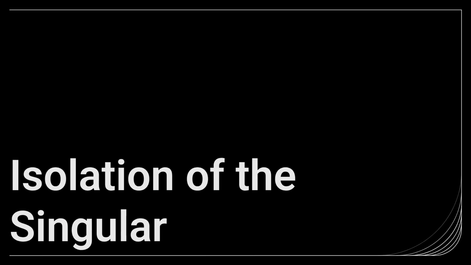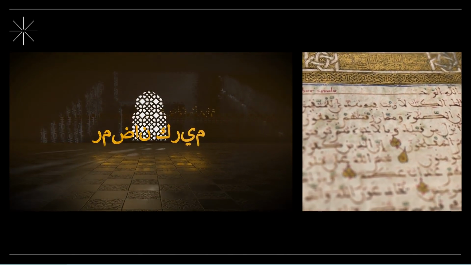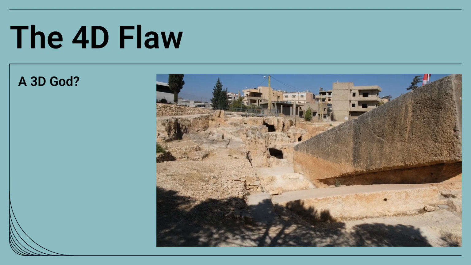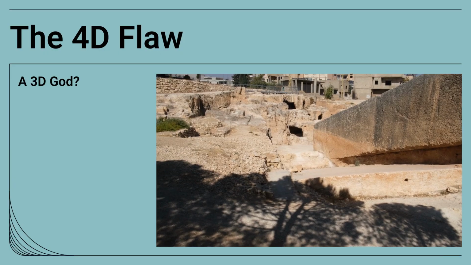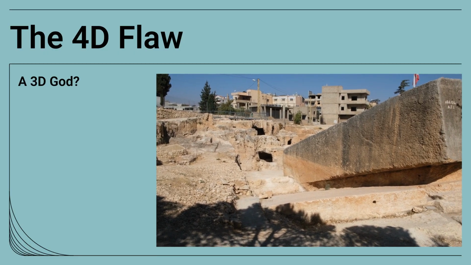Let's first examine the isolation inherent in the singular concept of God. In the doctrine of Tawheed, God is a singular unit, monolithic and utterly isolated. Here is the 4D flaw. If God is alone for eternity, who did he love before he made us? If his character depends on creation, he is merely a static, three-dimensional God.